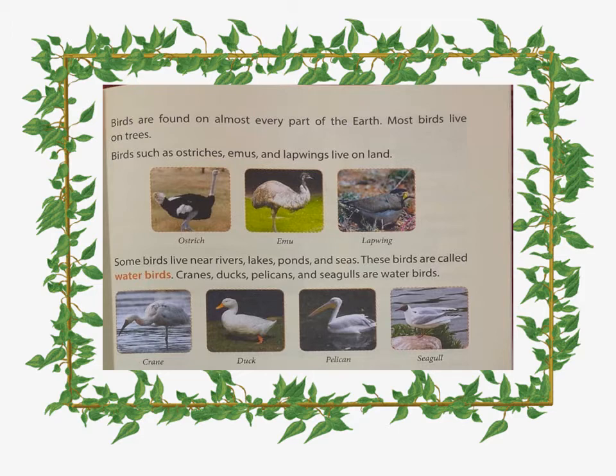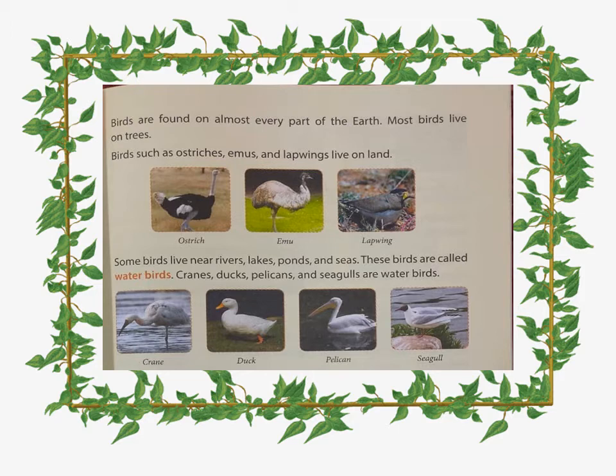Birds such as ostriches, emu, and lapwings live on land. You can see the picture of these three birds here. They are birds that cannot fly. So these birds are called flightless birds. There are more, like penguin and kiwi. They are also birds but they cannot fly.